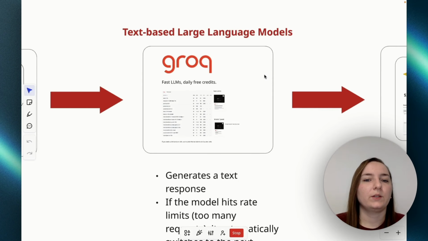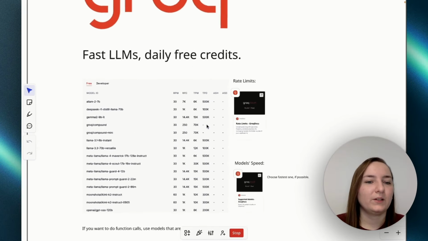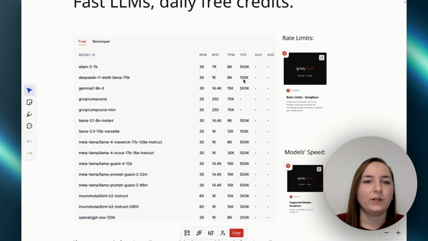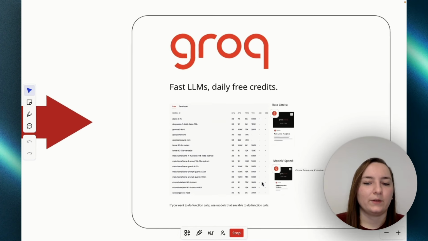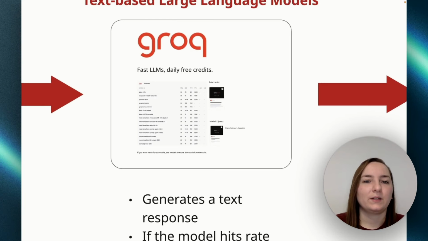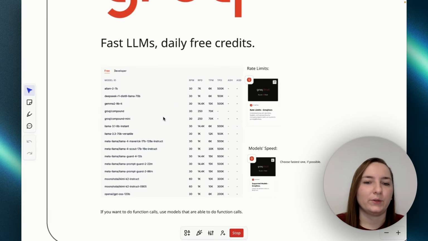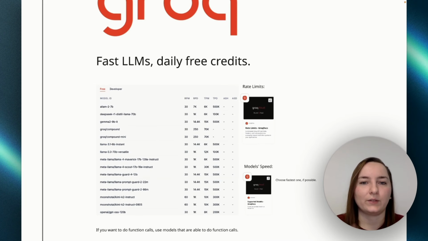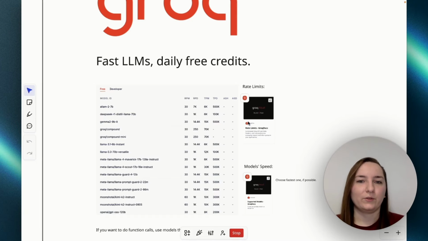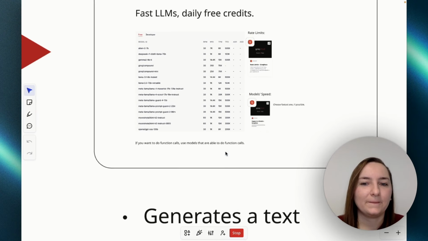So in this case, we are using Groq as our provider. Why? Because Groq has a lot of generous daily free credits that they provide us with. And what I've done in this case is something very interesting. I actually implemented a system which will loop through these models. You can define yours as you want, but let's say if your first model's rate limit is hit or exceeded, then it will automatically go to your second model that you defined, and so on and so forth. So you can use this to the max, let's say.